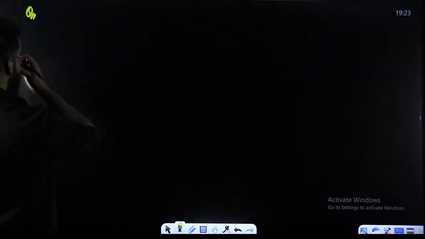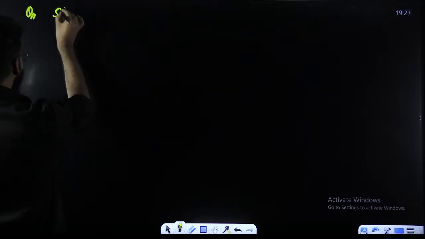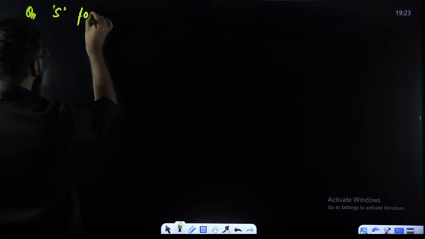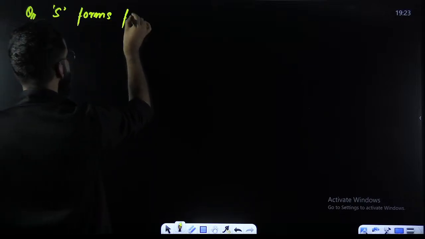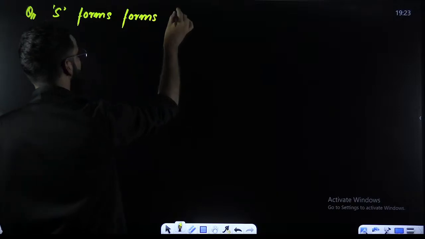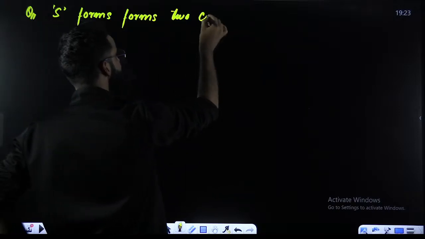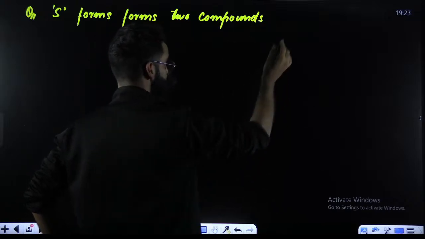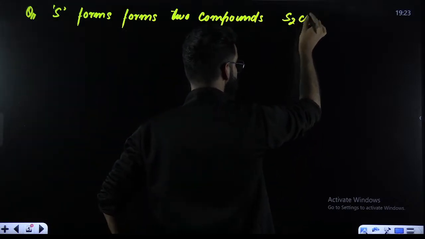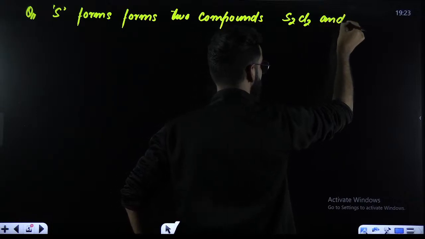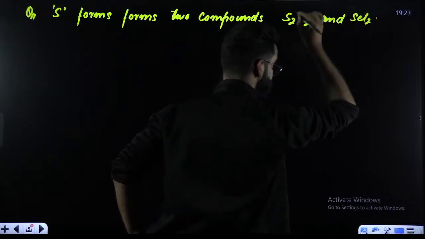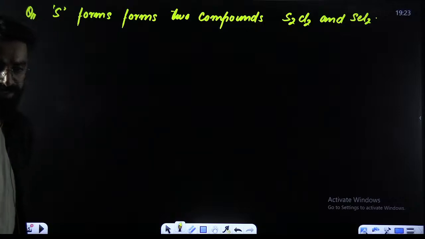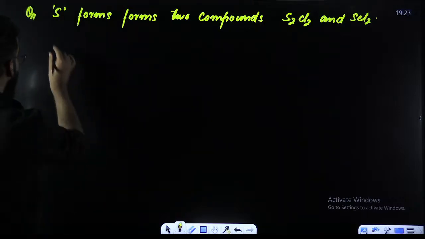Let me write down a question over here. The question is like this, a simple question. Sulfur forms two compounds, S2Cl2 and SCl2.